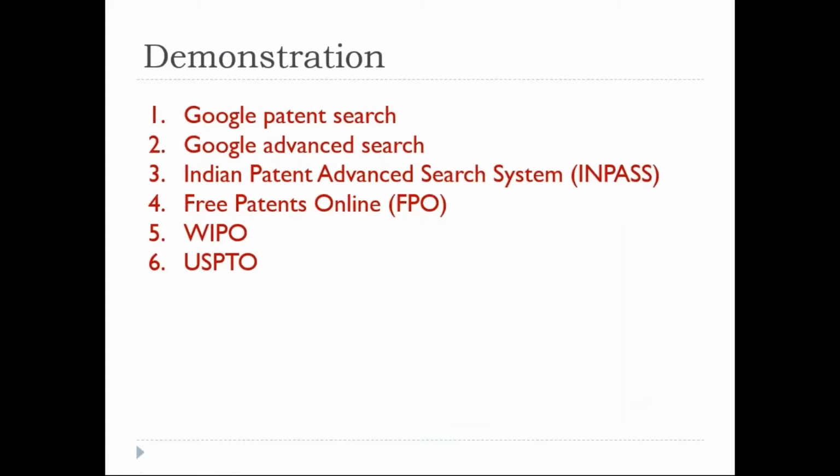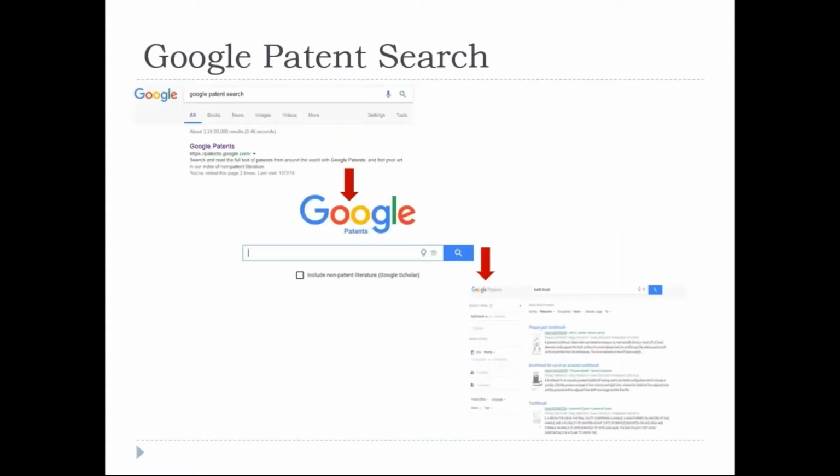So I'll give a small demo. If you type Google Patent Search, it takes you to the link patents.google.com. It looks like this, right? You could see here under include non-patent literature, it is mentioned as Google Scholar. What is the meaning of that? Most of you know the answer. That is, journals are also included. Just give a tick mark, it will take you to a new page like this. It includes patents and journals as well.